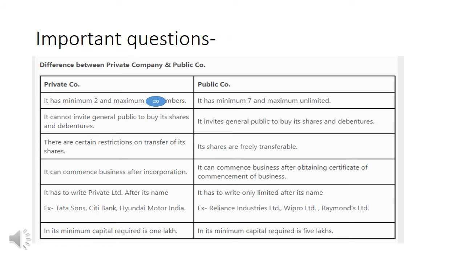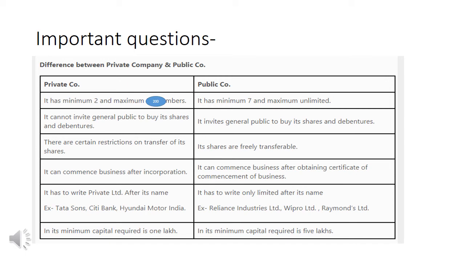Number 1 is the difference between private company and public company. So in private company, minimum 2 members, maximum 200. If you have old books, then 50 members must be written, but according to new changes, there are 200 maximum members in a private company, so kindly make the change. Then public company, minimum 7, maximum there is no limit. Then private company doesn't invite the general public to buy the shares, but public company invites the public to buy shares and debentures.